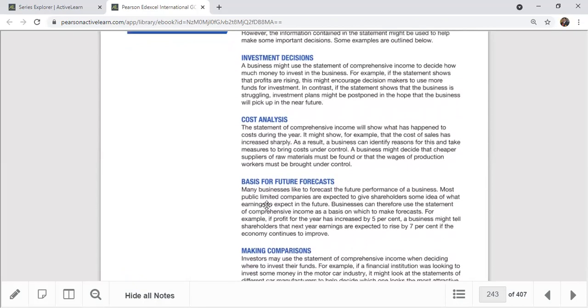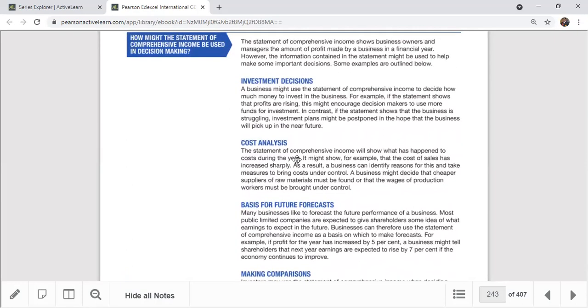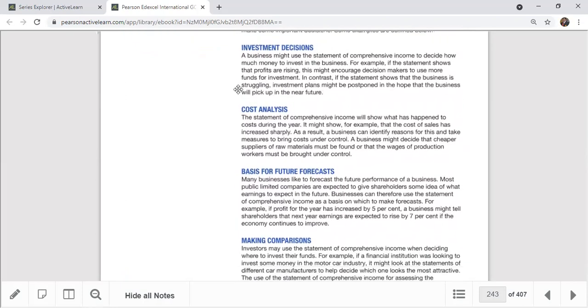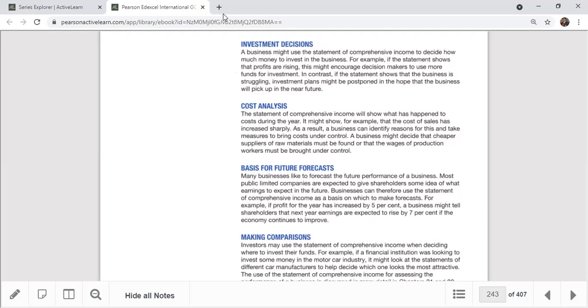Investment decisions. Investment decision, as I told you, before you buy some share, before you purchase or sell, buying and selling, trading activities are normally happening in share markets. Before you purchase some share, investigate, right? That's why you actually research about the market. So market research, you have to do initial research. In that initial research, you can take the investment decision by looking at the financial reports. By looking at their financial reports, they can go through this idea. Are they recommending you to buy? Are they recommending you to sell, like that?